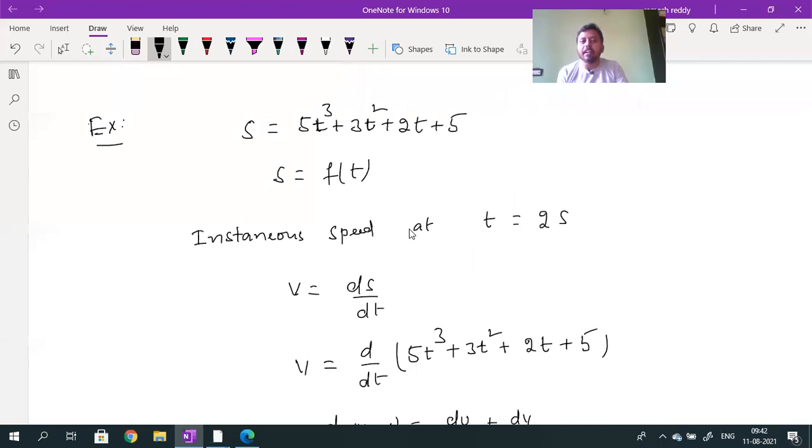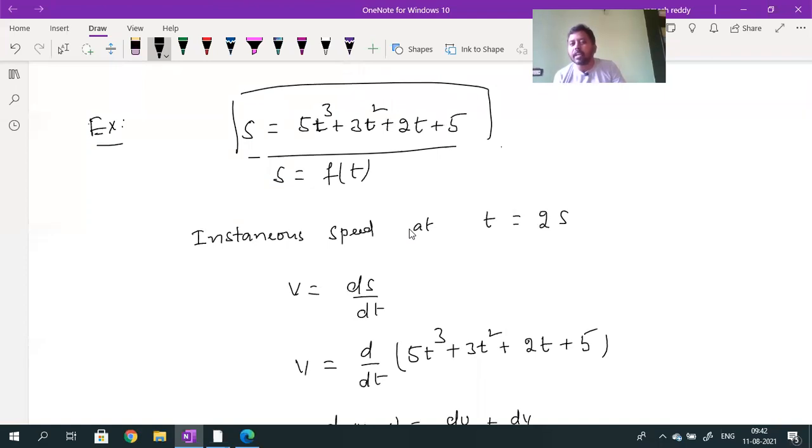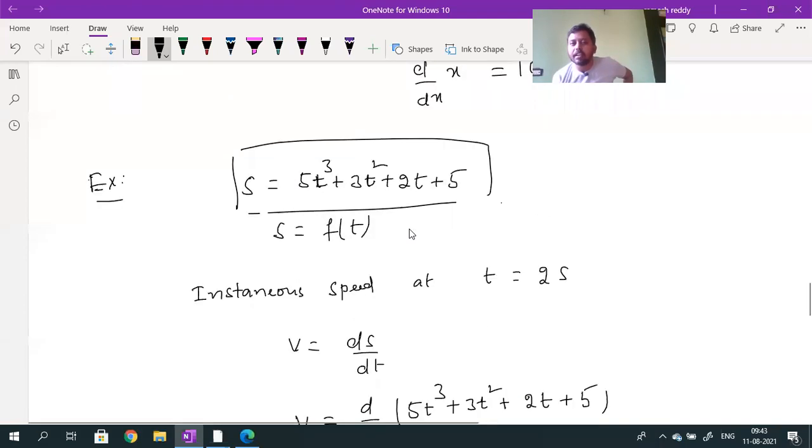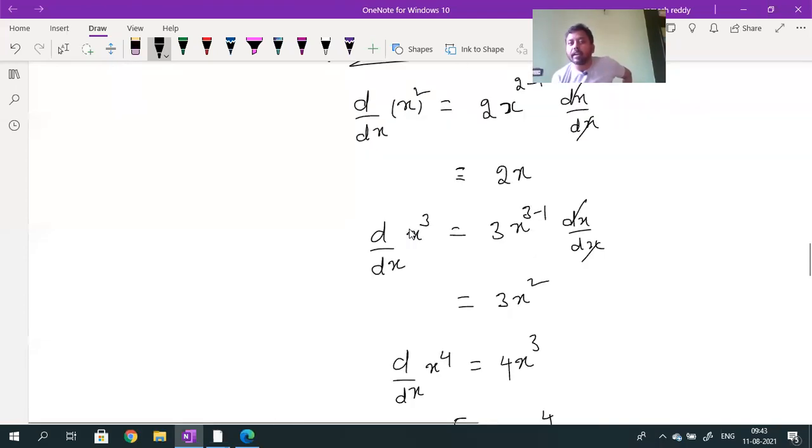Notice, if they give the distance traveled by a body as a function of time, then to find the instantaneous speed you compulsorily need to use this differentiation. If you can understand that single formula, that single formula is sufficient, then you can do maximum of the required differentiation.